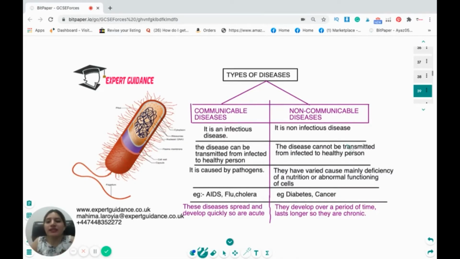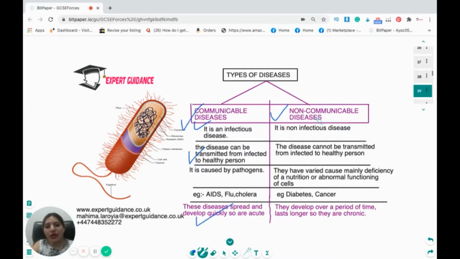Now, if we talk about diseases, there are two classes of diseases. One is a communicable disease, another is a non-communicable disease. Communicable diseases are infectious diseases, and these are the diseases that can be transmitted from an infected to a healthy person. For example, COVID-19. They're mostly caused by pathogens like bacteria, viruses, and fungi. Examples are AIDS, flu, and cholera, and communicable diseases generally spread and develop very quickly and are acute.